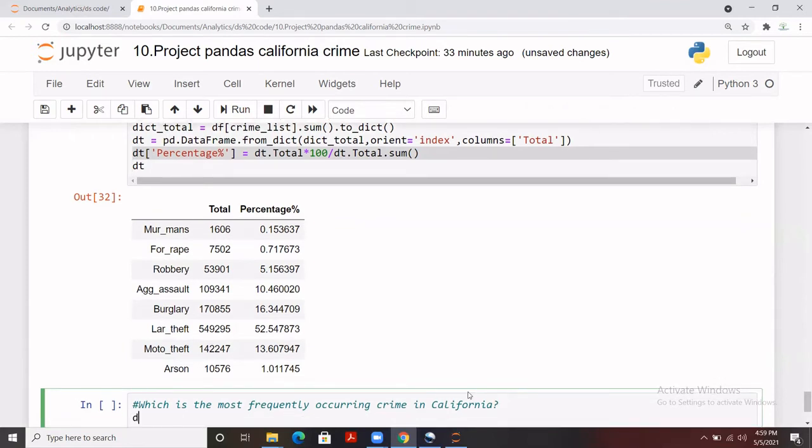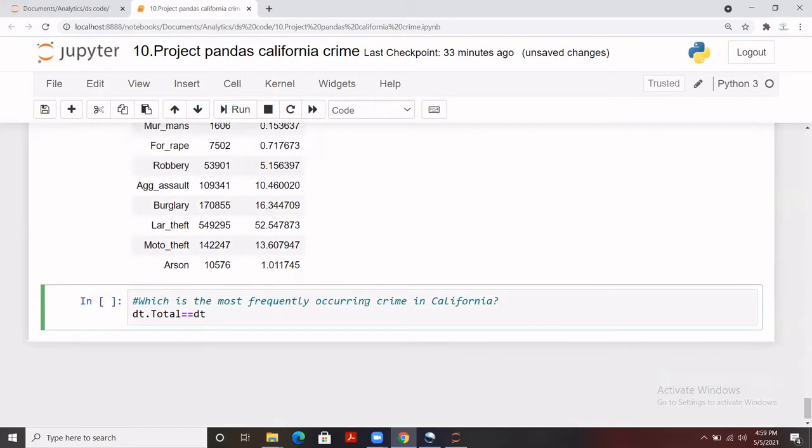We are going to use that dt only, and from dt dot the name of the column that we needed is total, and what we need to do is the max of that total. So dt dot total, and we needed to apply a max function to this, and we need to subset the entire output. So let me do it.